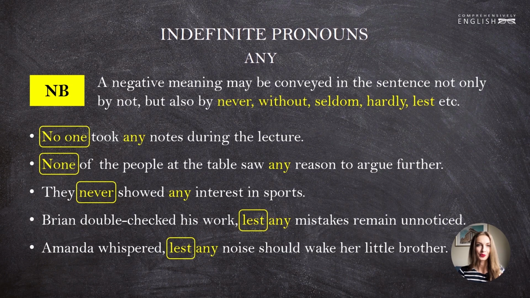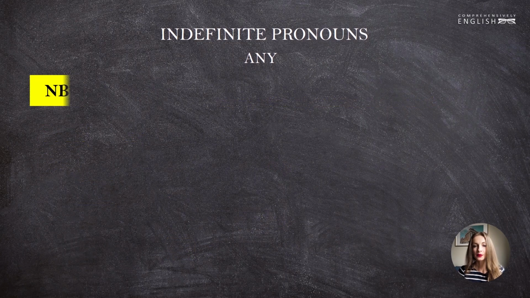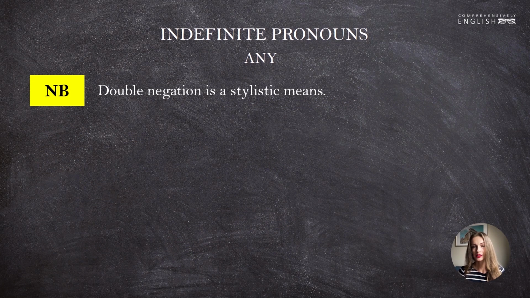Now, several words should be said about what I call double negation. Double negation can be considered a stylistic means. By some speakers, it is considered to be bad English. If you use this double negation that I will be talking about now, you might sound less educated to some people. So please use that very carefully, or better avoid it altogether.